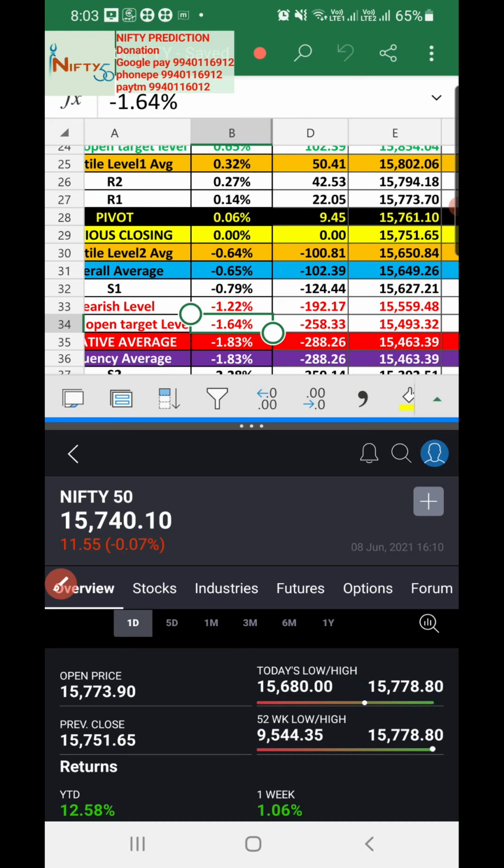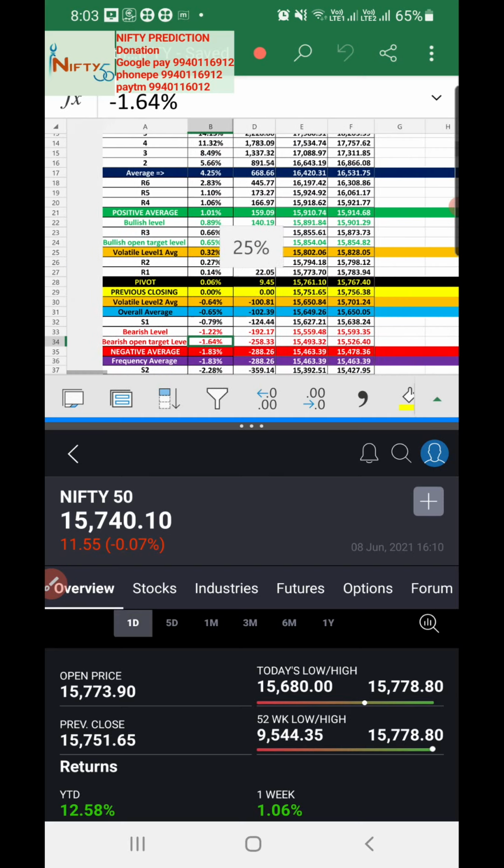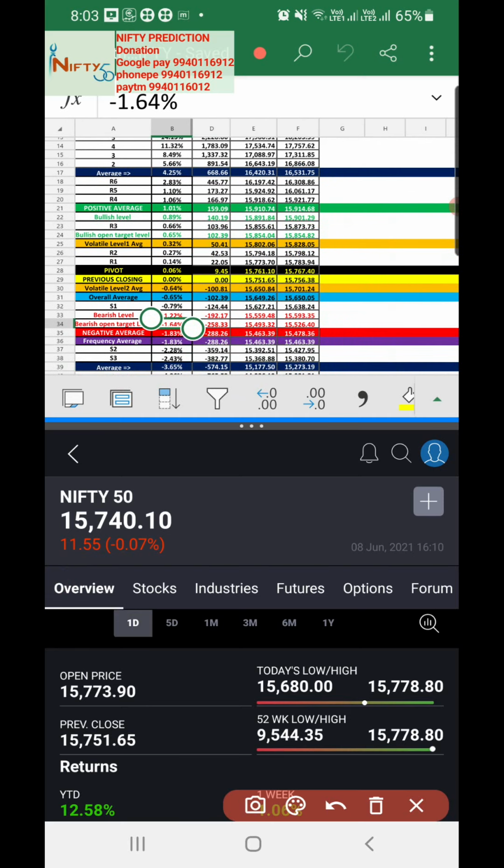On volatile days, we have 4 kinds of volatile. One is trading in between volatile level 1 and volatile level 2. It is a flat market. Then the extreme volatile, which happens from the positive average to the negative average, which is 150, 160 to 280, almost 550 to 600 points. That is the extreme volatile.